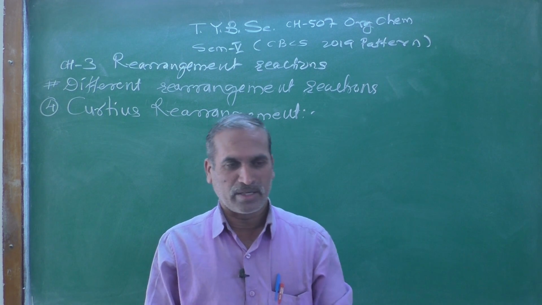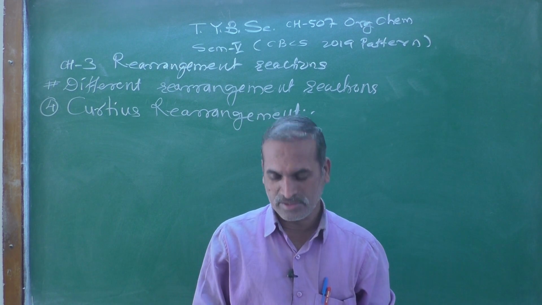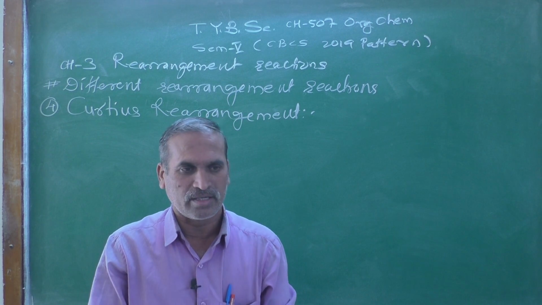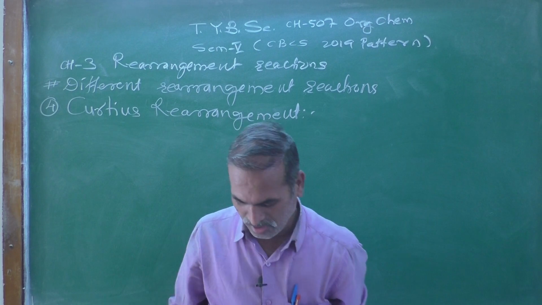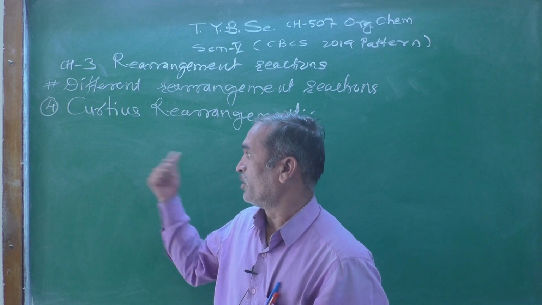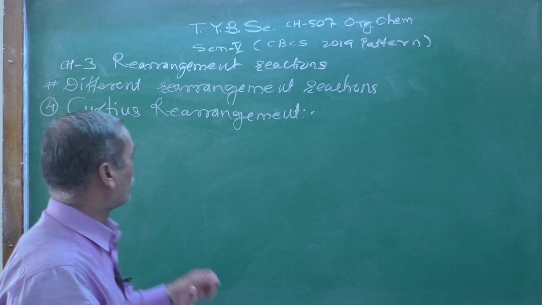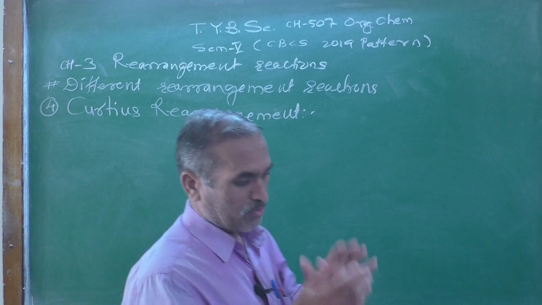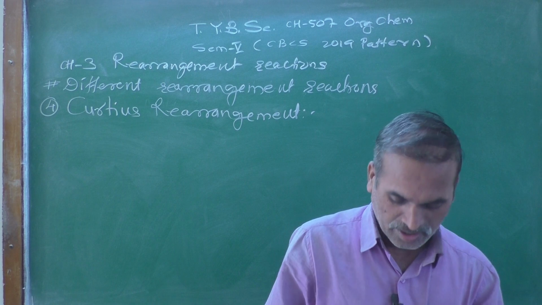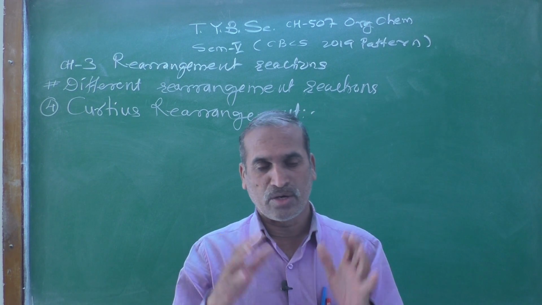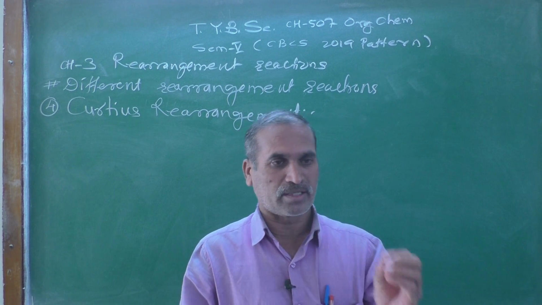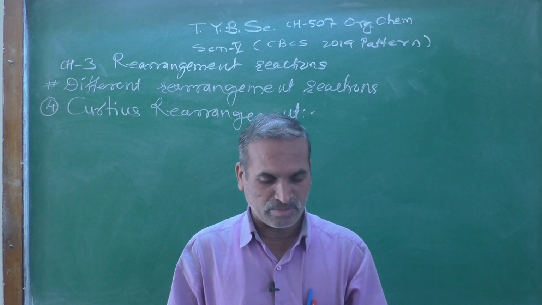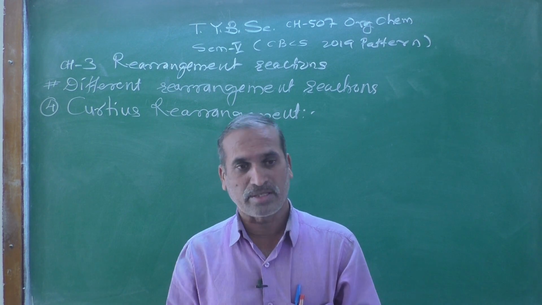Do you remember what we were discussing yesterday? I think yesterday we just started the Curtius rearrangement reaction. Look at the blackboard, you can see clearly the Curtius rearrangement reaction. What do we mean by the Curtius rearrangement reaction? How does the migration of alkyl or aryl group take place, and what is the mechanism of that Curtius rearrangement?